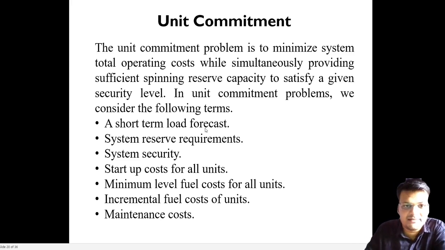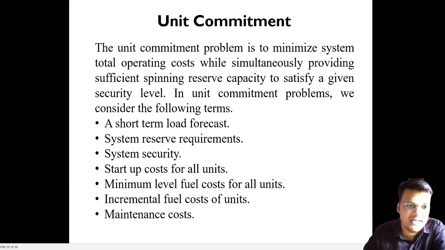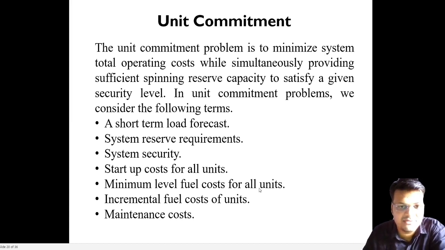Similarly, for unit commitment, these are the basic terms they follow, which I have explained. You will read it and easily understand. To maintain the cost, to get the incremental fuel cost. Fuel cost is very important. As I told you in the second unit, in the whole power system what we basically want is profit. To increase profit, we have to be concerned about the fuel cost. Fuel may be coal, nuclear, or hydro, whatever it is, we are concerned about the fuel. So we have to keep the fuel cost of all units at a minimum level in unit commitment to get the profit.